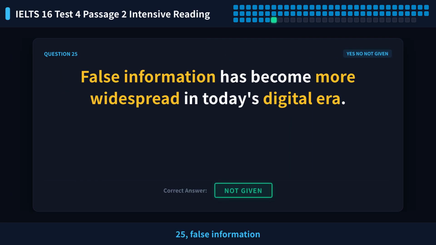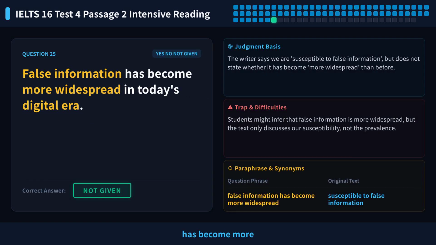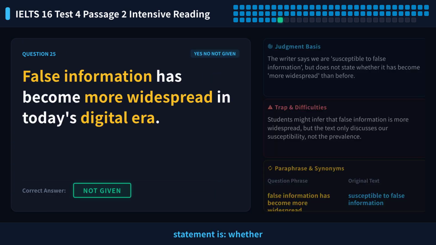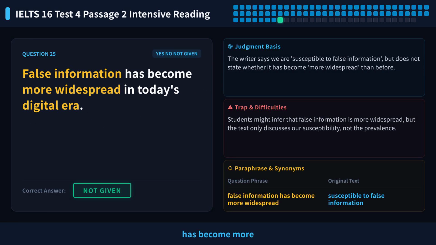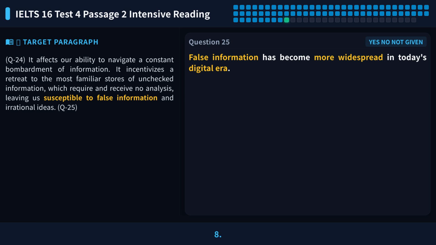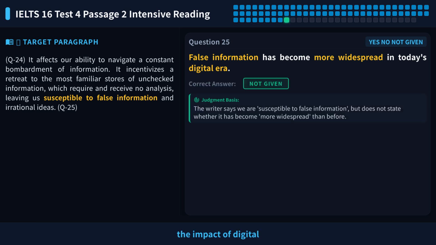Let's look at question 25. False information has become more widespread in today's digital era. Please pause the video and think about your answer. The core of the statement is whether false information has become more widespread in the digital age. The key word is more widespread. Let's locate paragraph 8. The author discusses the impact of digital culture on deep reading.